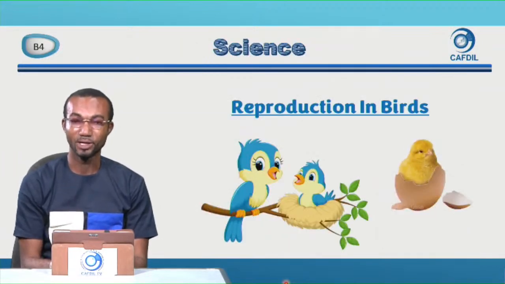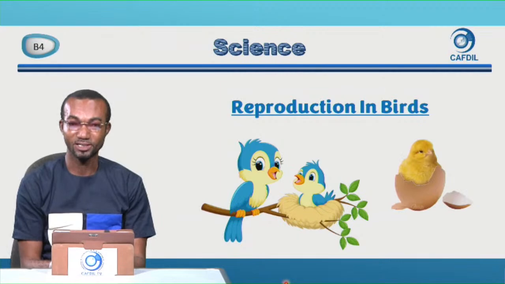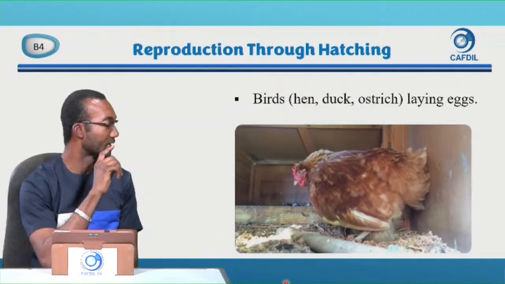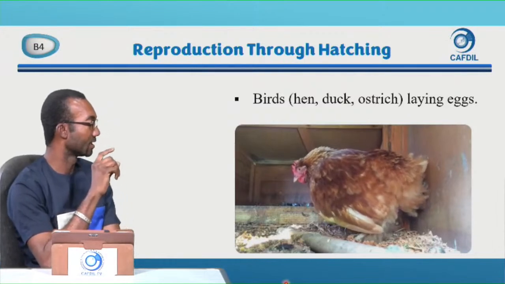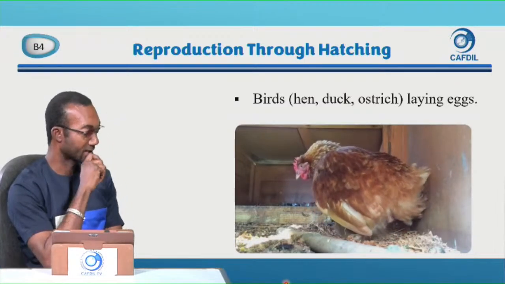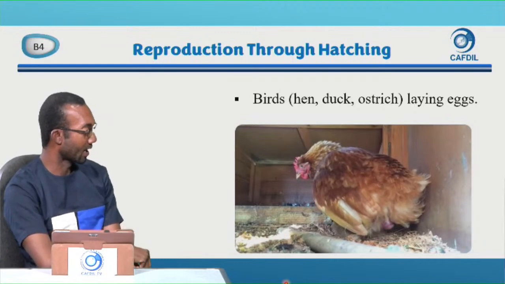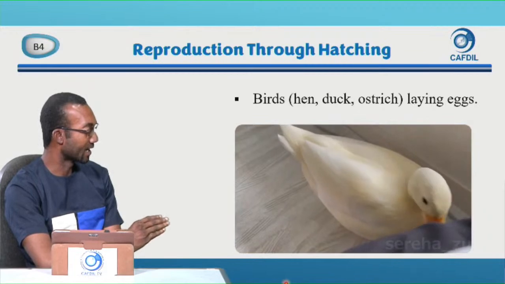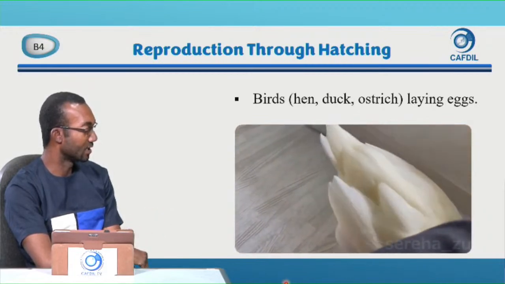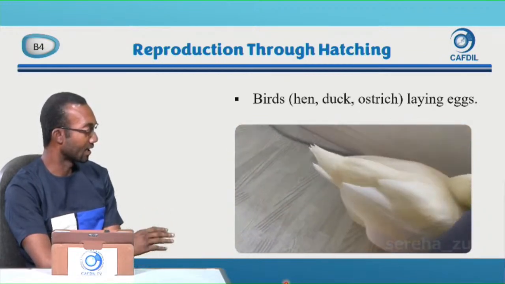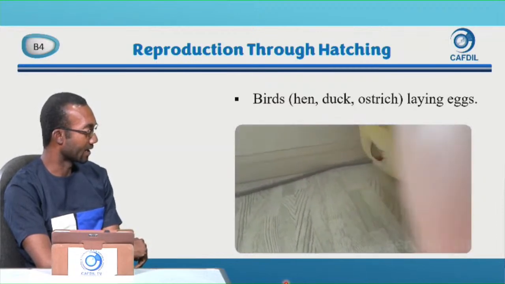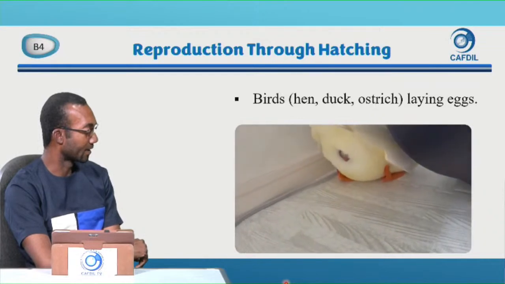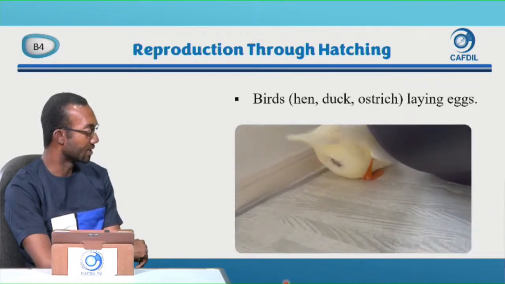Let's begin with reproduction in birds. As we said, the first step is laying the eggs. So we are looking at how birds, for example hen, duck, and ostrich, lay eggs. So the hen has laid an egg. We are now looking at a duck. A duck too is laying an egg.